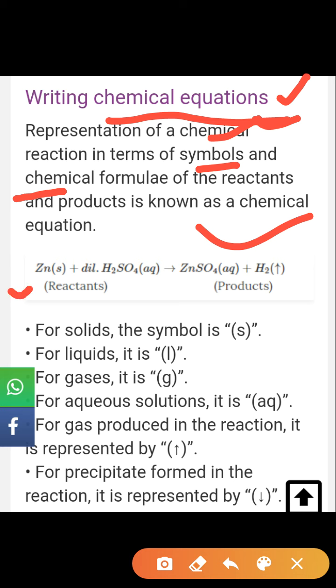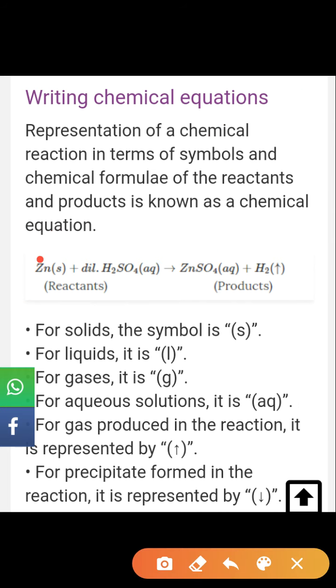Suppose zinc, Zn, this is the symbol of zinc, plus H2SO4. This is the molecular formula of sulfuric acid, H2SO4. When zinc reacts with sulfuric acid, it forms zinc sulfate. Because zinc carries a positive charge and sulfate carries a negative charge, they will bind and form zinc sulfate.